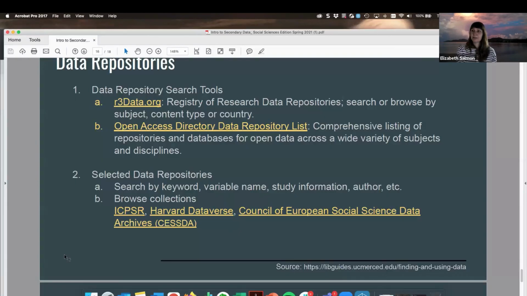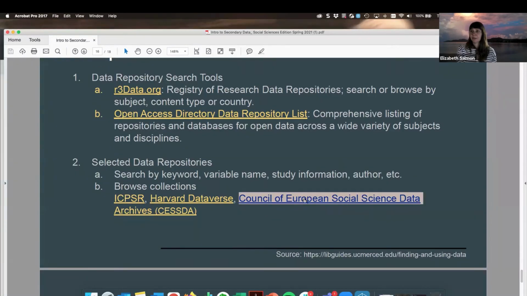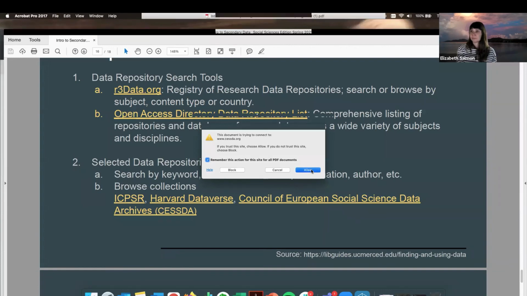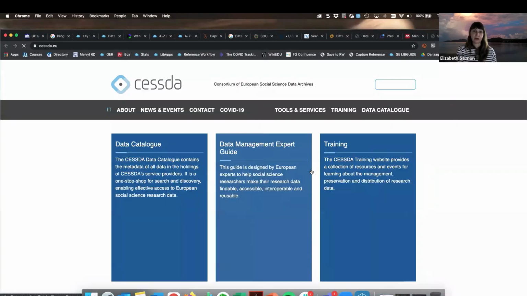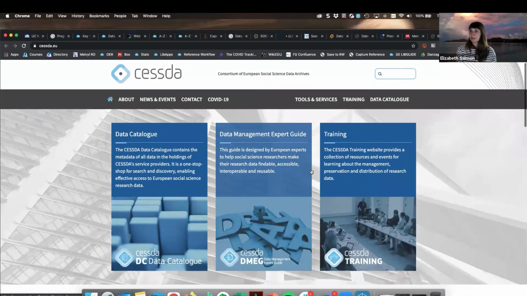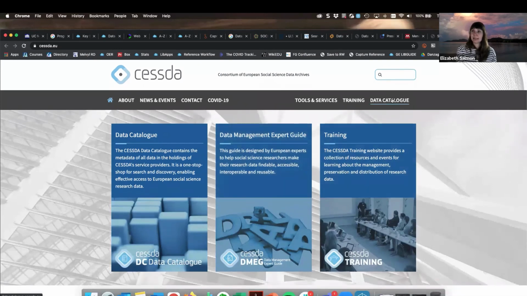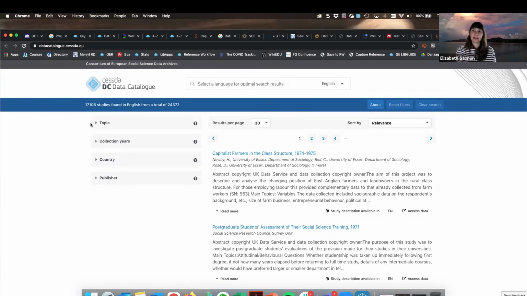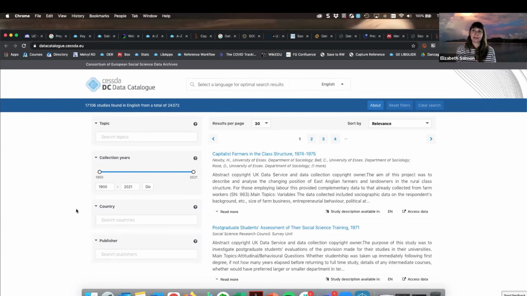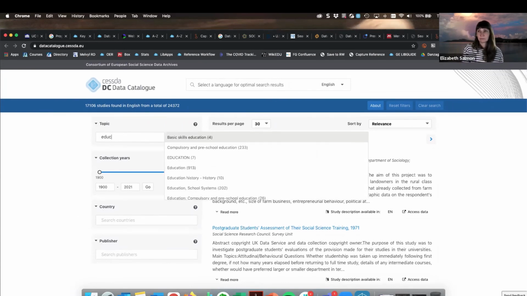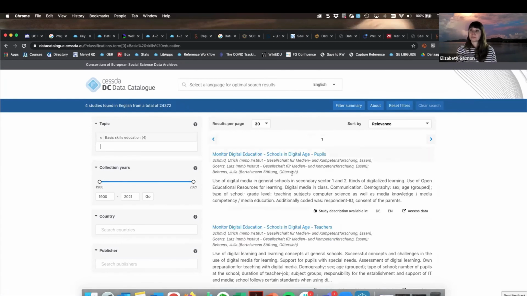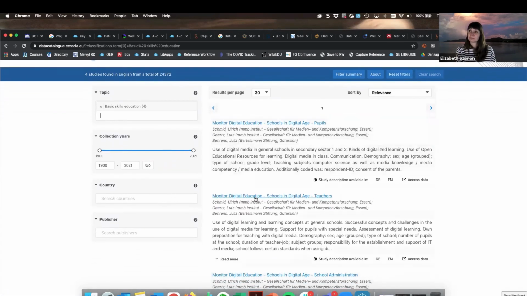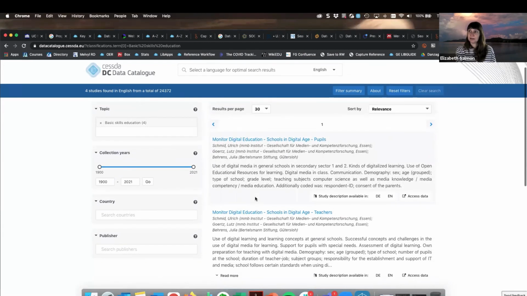The last repository I wanted to go into is the Council of European Social Sciences Data Archives. This also has a broader scope than just European data. Through here, I can access the data catalog. This is populating everything in the middle for me. Again, I can go through and make some selections based on what I am looking for, and I can do that within here as well.